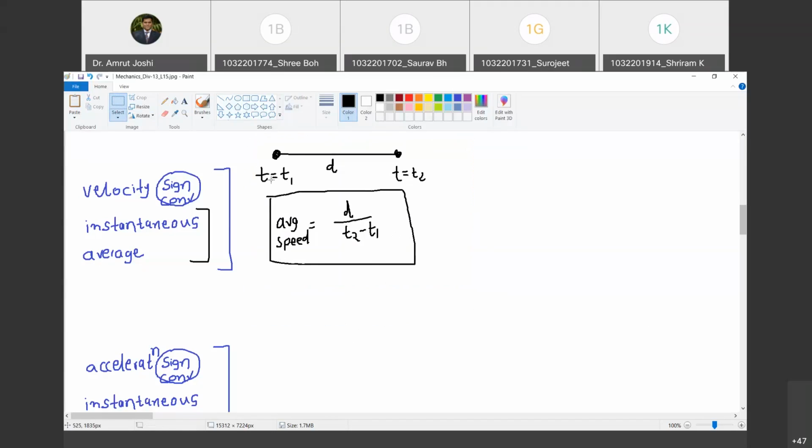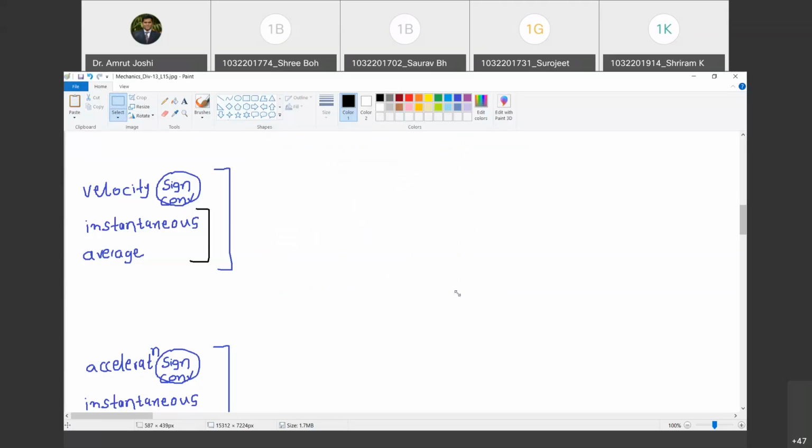Okay. So now let us define systematically what we mean by average velocity and instantaneous velocity. So now I will define instantaneous velocity. V instantaneous is a vector quantity, no doubt. It is dr bar by dt, the rate of change of position vector with reference to time.